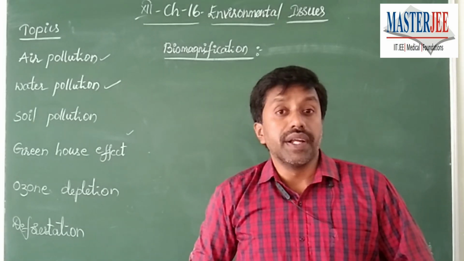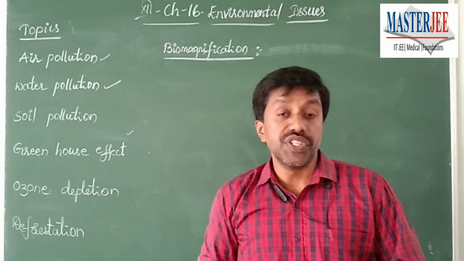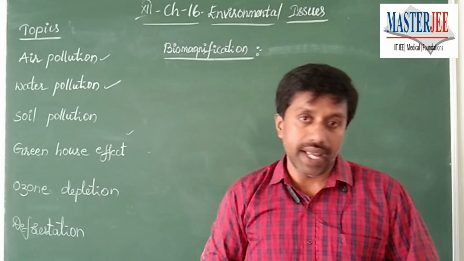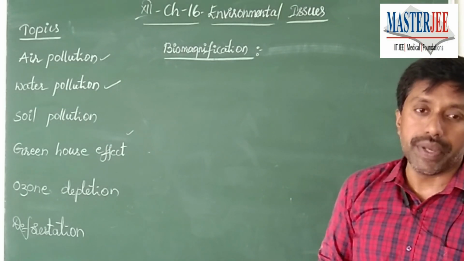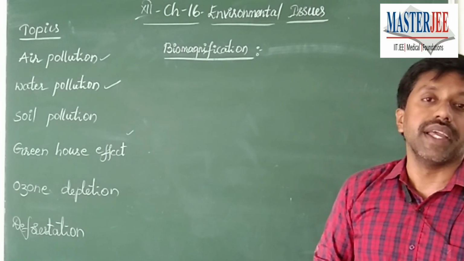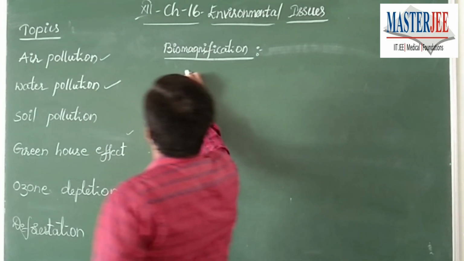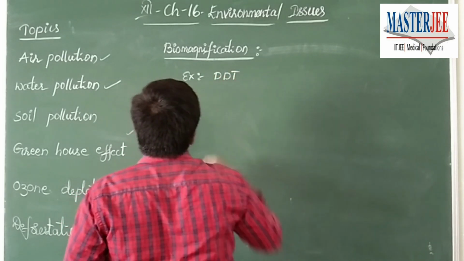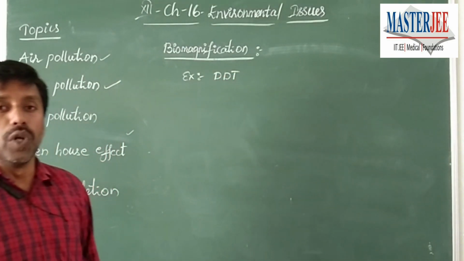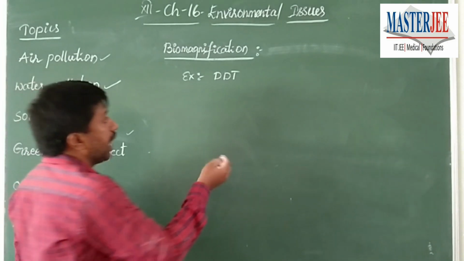There is a chance for these pesticides or chemicals to get accumulated in the bodies of different organisms such as planktonic fishes and aquatic animals feeding within the water. A good example is DDT.